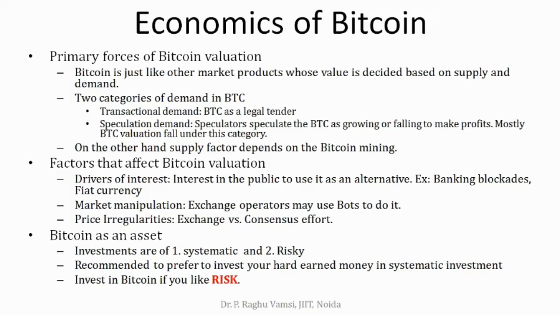So there are two categories of demand in Bitcoin. The first one is transactional demand, that is, Bitcoin as a legal tender. If any country announces that Bitcoin is a legal tender, obviously they use Bitcoins just like how we use digital currency in UPI payments or PhonePe or Google Pay. The people start using the Bitcoins.